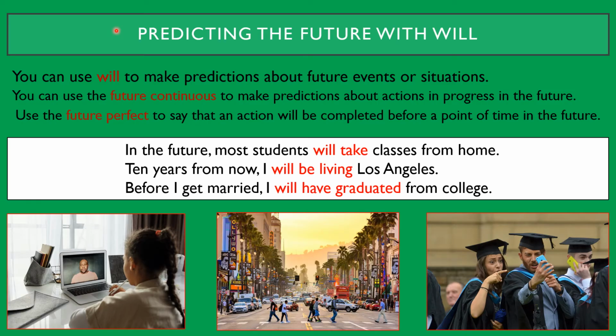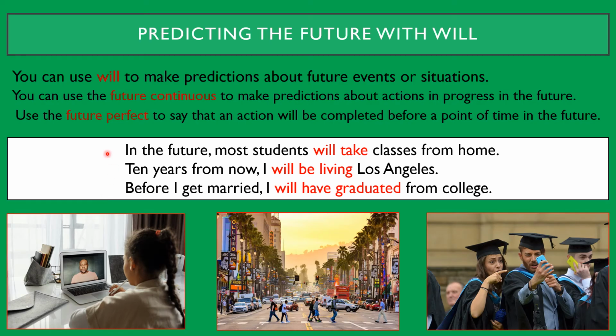Predicting the future with will. You can use will to make predictions about future events or situations. You can use the future continuous to make predictions about actions and progress in the future. Use the future perfect to say that an action will be completed before a point of time in the future. For example, in the future, most students will take classes from home. 10 years from now, I will be living in Los Angeles. Before I get married, I will have graduated from college.